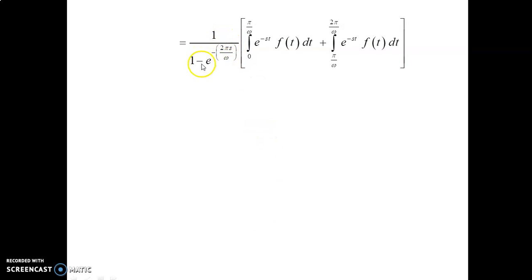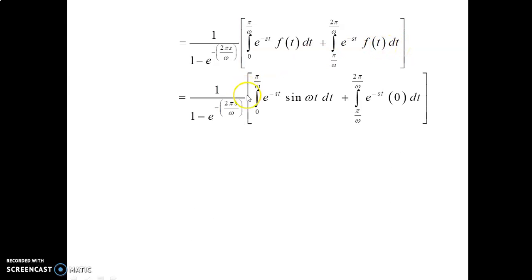Next step: 1 divided by 1 minus e power minus 2 pi s divided by omega, into, split this interval. The integral from 0 to pi by omega of e power minus st into f of t into dt, plus the integral from pi by omega to 2 pi by omega of e power minus st into f of t. In the interval 0 to pi by omega, f of t is sin omega t.